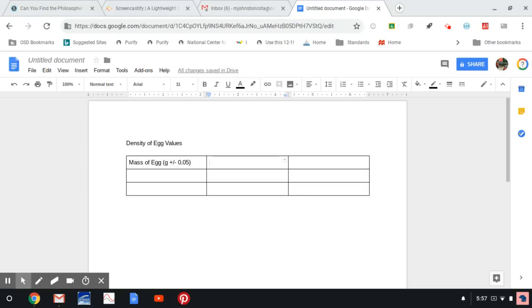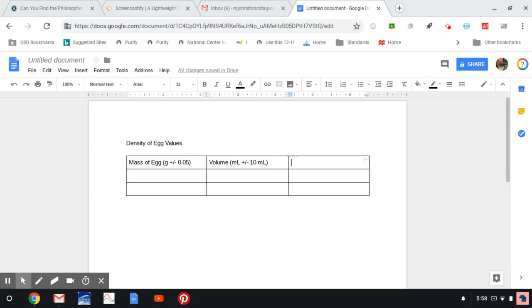And then I can do the same for volume. And I can say milliliters, and that depends on what graduated cylinder you chose to use during this investigation. So I can say plus or minus, let's say 10 milliliters. And then the density, that's something that you are going to compute.